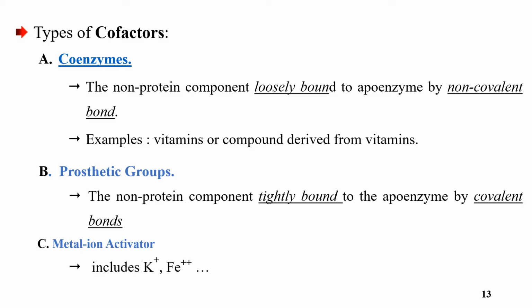Let me see the types of cofactors. As we saw previously, cofactors are non-protein parts of enzymes which bind tightly or loosely with the protein part, called the apoenzyme, and form holoenzymes. The first one is coenzymes: non-protein compounds which bind loosely to apoenzymes by non-covalent bonds, or weak bonds.